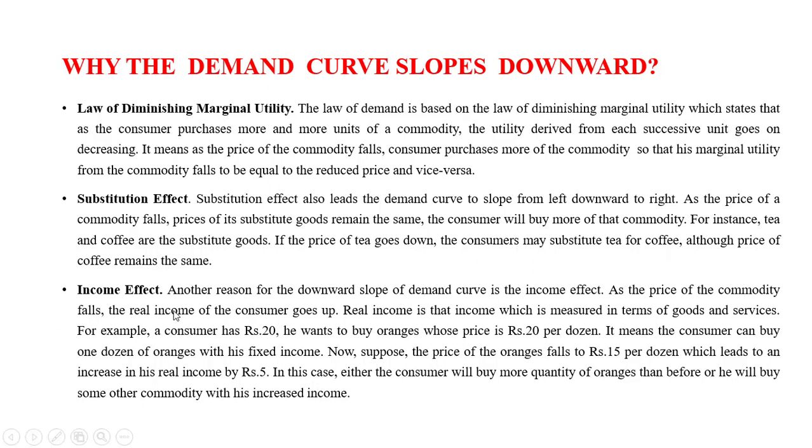Now another is the income effect. Income, I hope you already know, is the buying, purchasing power of the consumers. Another reason for the demand curve sloping downwards is that as the price of a commodity falls, the real income of the consumer goes up. Real income is that income which is measured in terms of goods and services. Now let's take this example. A consumer has rupees 20. He wants to buy oranges whose price is rupees 20 per dozen. It means the consumer can buy 1 dozen of oranges with his fixed income.